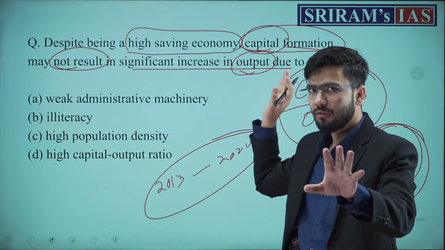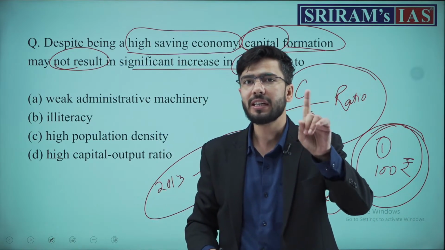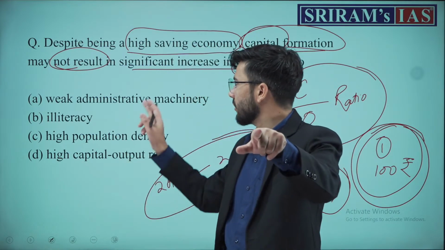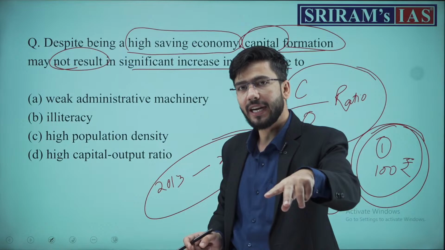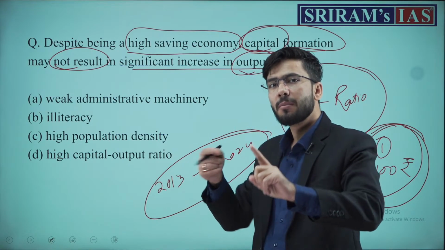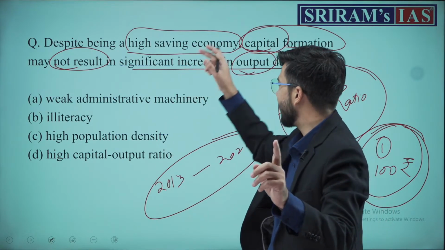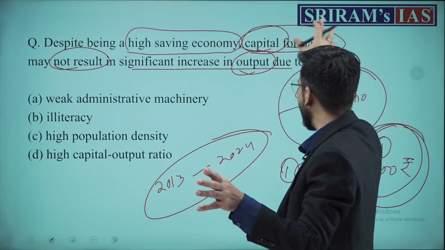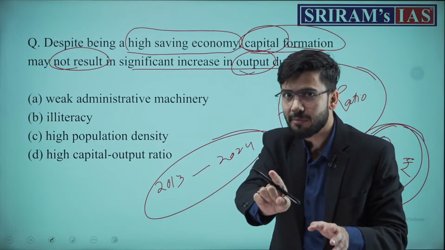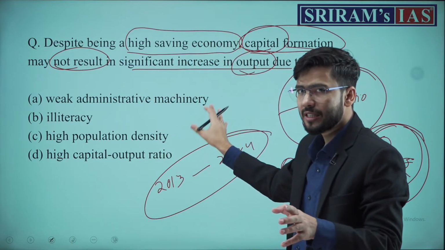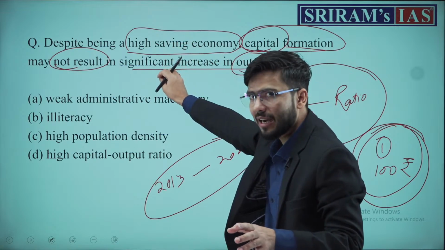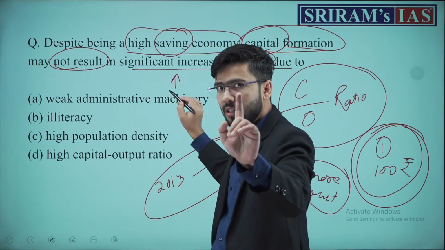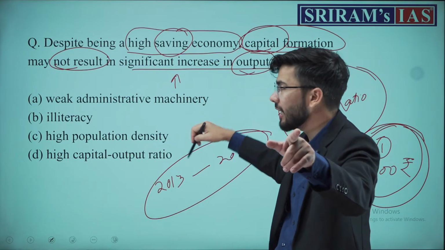Now understand, once UPSC asked a question on incremental capital output ratio. Later on, in 2018, UPSC asked the same question but in a different language. That is, it placed high savings, capital and output in one single statement, and then formed this statement that if the savings are high, investment will increase.